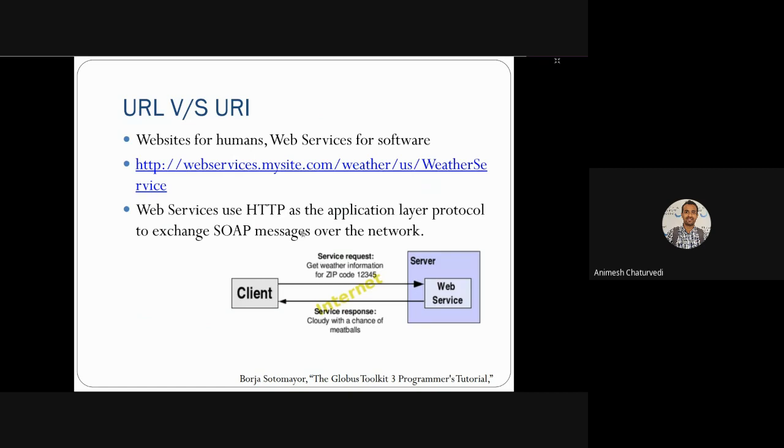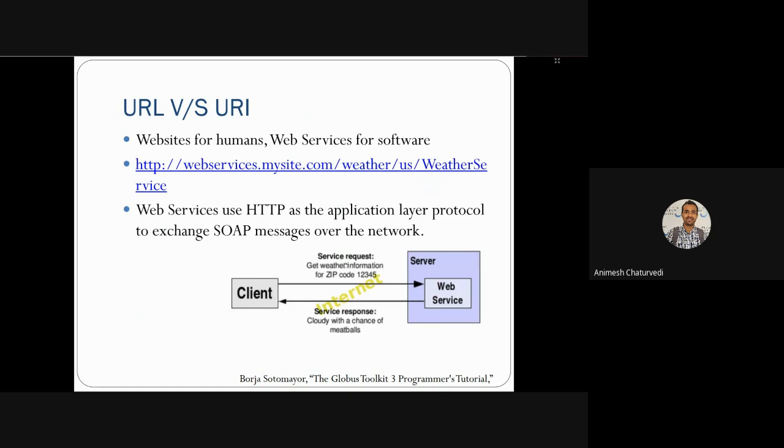How does a SOAP-based web service communicate? We are discussing SOAP-based web services. Later on we'll discuss RESTful web services. Because SOAP-based web service is easier to understand, we'll first understand what a SOAP-based web service is. That will clear up the whole architecture of cloud computing, and later on we'll discuss RESTful web service, which is a little bit more complicated and more in trend in the usage of web services.